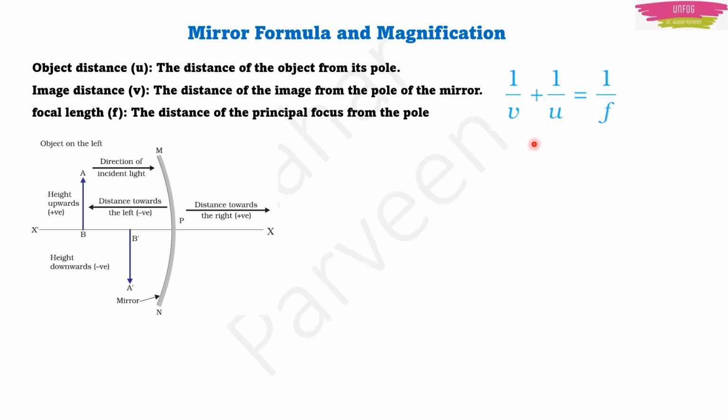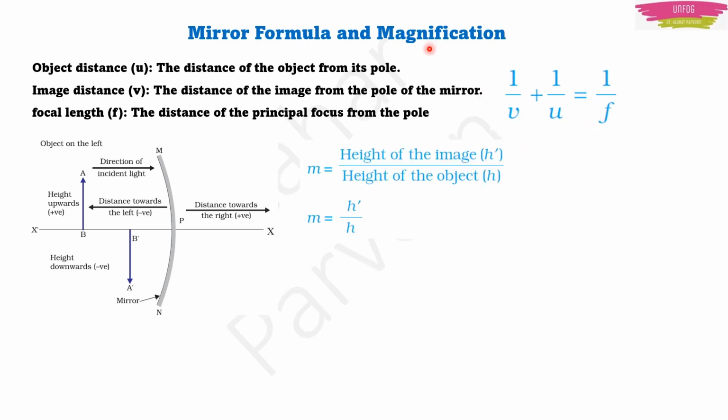There is one more thing which we have to know, which is known as magnification. Now what does magnification mean? See, compared to the original size of the object, how much bigger is the image seen? How much bigger the image is than the original size of the object is known as magnification. How do you find it? The height of the image divided by the height of the object. You do the same thing in maths also, right? You can also relate this with the object and image distance, which is equal to minus v by u. Remember, minus v by u.